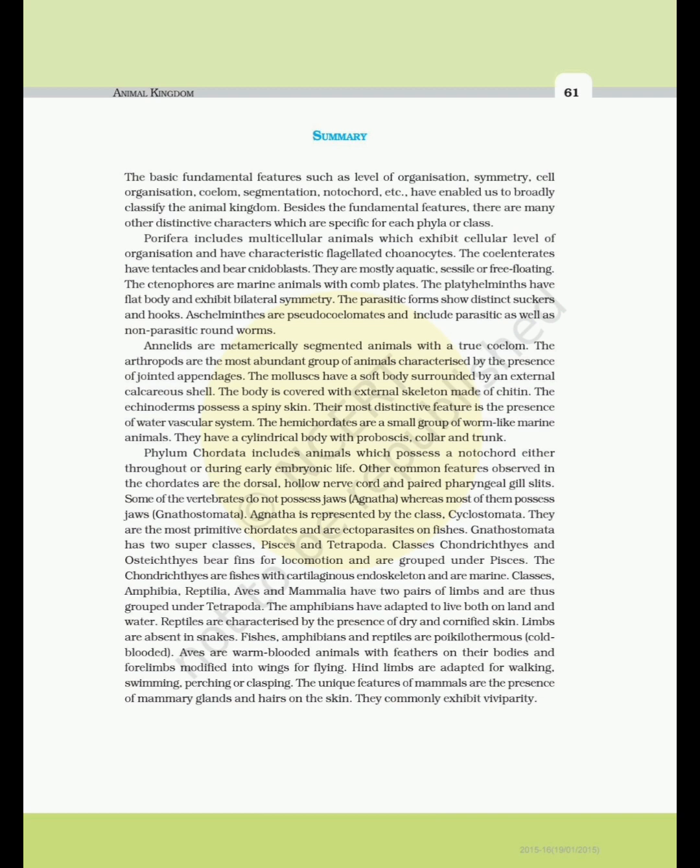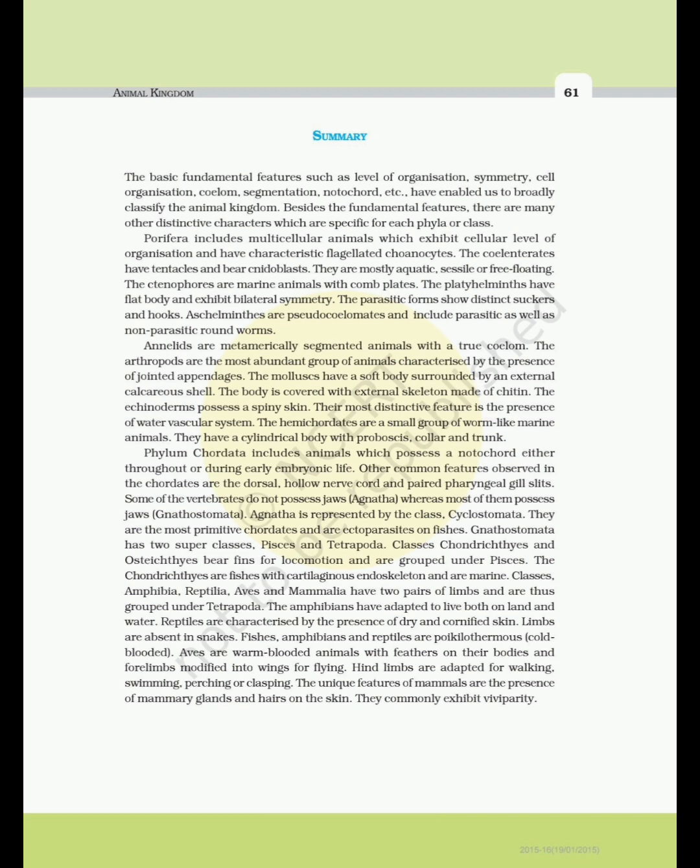Phylum Chordata includes animals which possess a notochord either throughout or during early embryonic life. Other common features observed in the chordates are the dorsal, hollow nerve cord and paired pharyngeal gill slits. Some of the vertebrates do not possess jaws (Agnatha), whereas most of them possess jaws (Gnathostomata). Agnatha is represented by the class Cyclostomata. They are the most primitive chordates and are ectoparasites on fishes. Gnathostomata has two superclasses, Pisces and Tetrapoda. Classes Chondrichthyes and Osteichthyes bear fins for locomotion and are grouped under Pisces. The Chondrichthyes are fishes with cartilaginous endoskeleton and are marine.